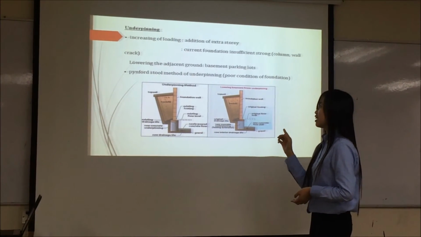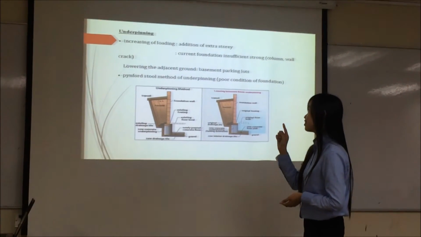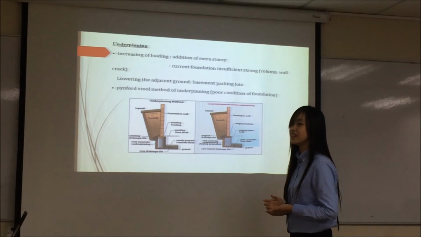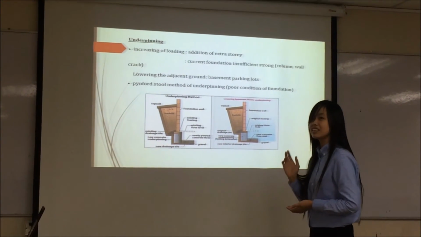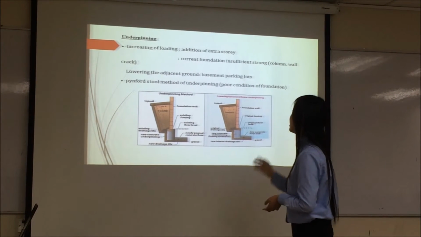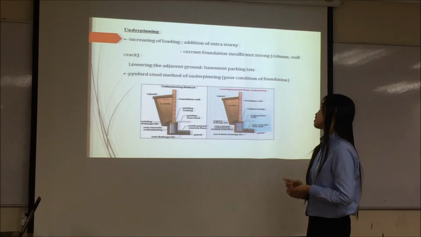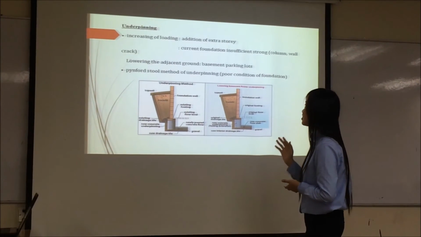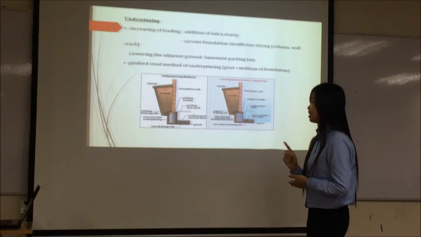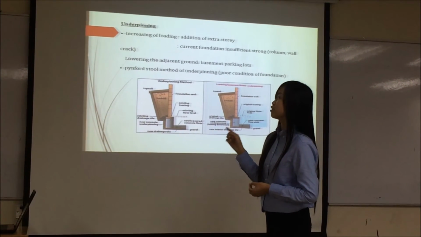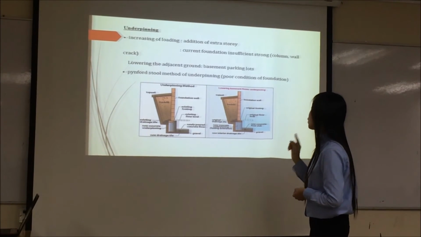For the underpinning, there are some reasons why underpinning should be carried out. First, the increasing of building, such as addition of extra storeys, and the current foundation is insufficiently strong to sustain the load of the building, and this causes column cracks and wall cracks. Next is the lowering of the adjacent ground due to the construction of the basement parking lot. The suitable underpinning to be carried out is the pipe-form stool method of underpinning due to the poor condition of the current foundation.